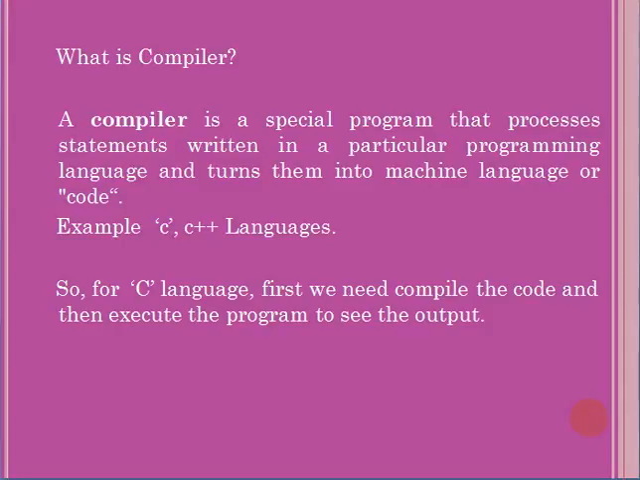If you have made any mistake, it will show you the errors. You need to fix those errors. After solving the errors, it will show you compilation success. Once the compilation is a success, it will be converted into machine language. Then you need to execute the program. So for C language, first we need to compile the code and then execute the program to see the output.